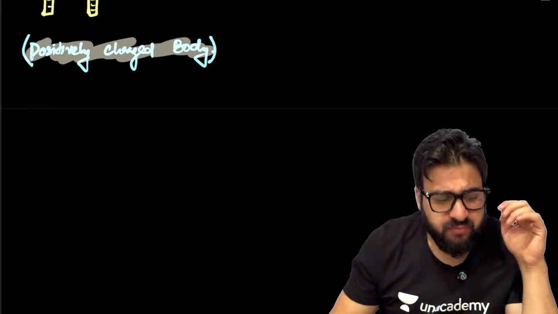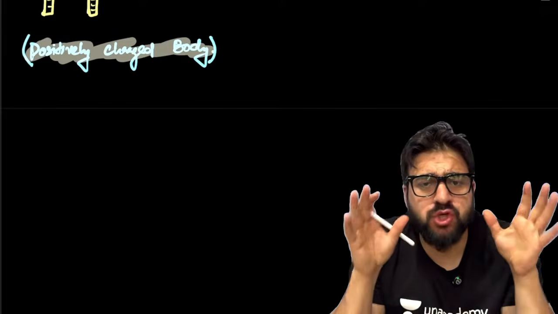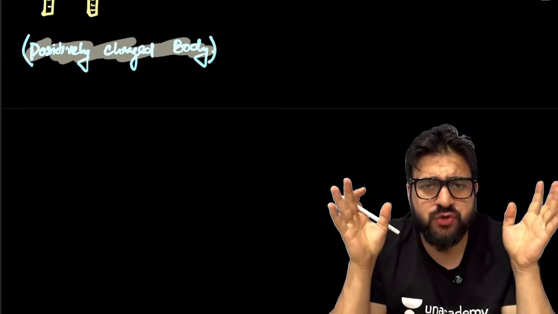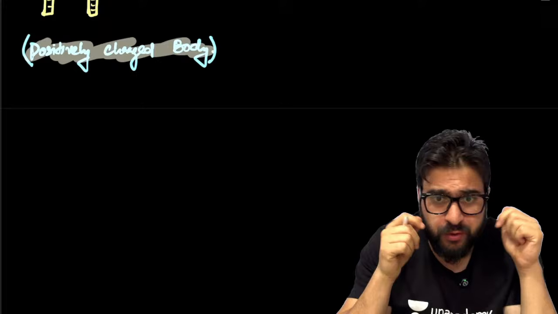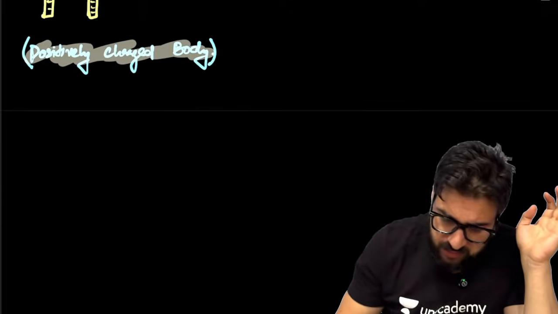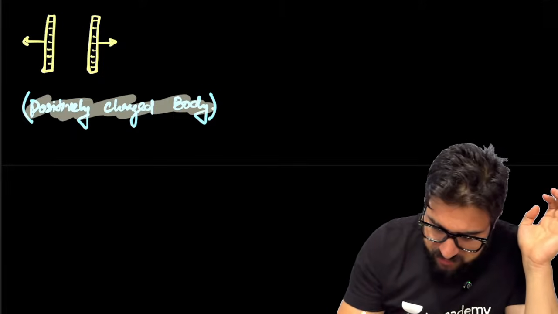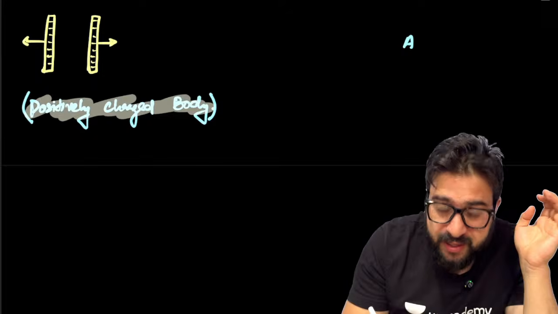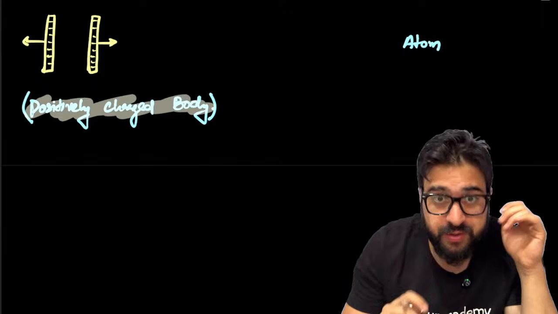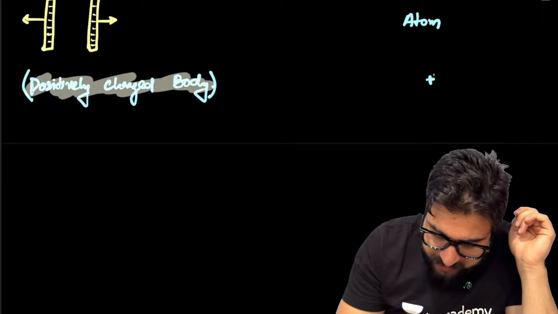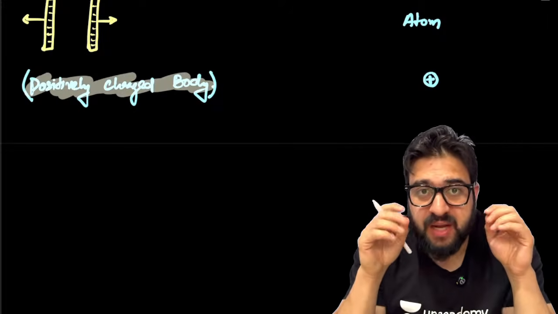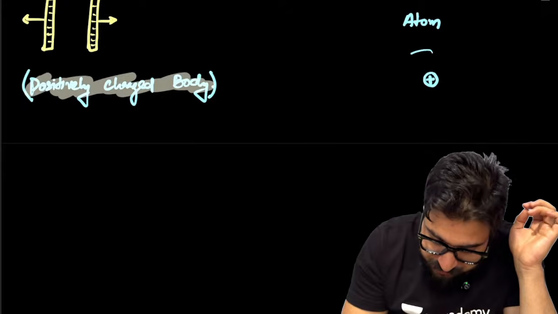Before this, my dear NEET aspirants, let's talk about the atom. Everything in this universe is made up of small, tiny particles, and those tiny particles are what we call atoms. Let's suppose I'll draw an atom over here. At the center of the atom, you have the nucleus.